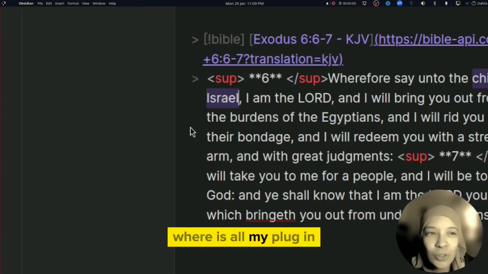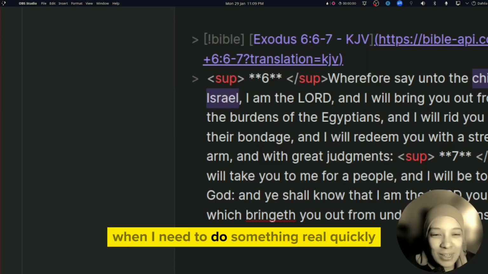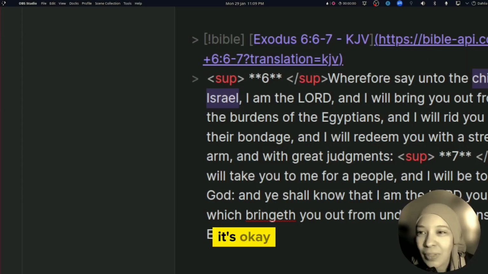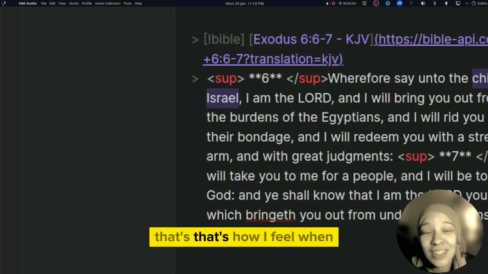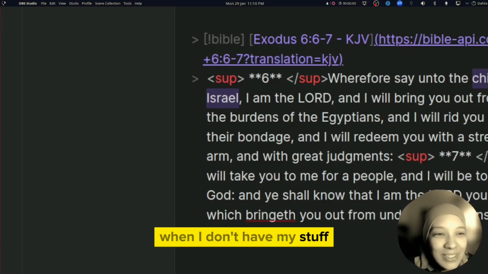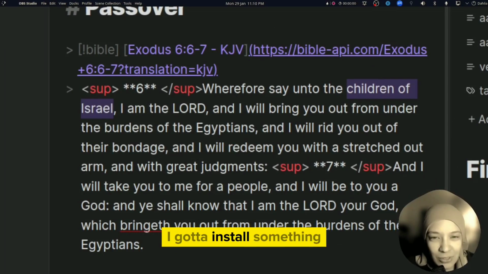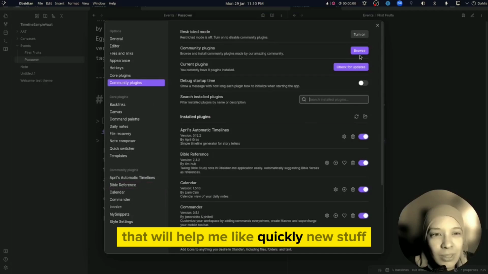Exodus. Where's all my plugins? I'm not used to not using Obsidian with my plugins. Like when I need to do something real quickly, it's just like, where's everything? Oh, is it playing? Alright. Yeah, that's how I feel when I don't have my stuff. It's just like I'm shut down. I gotta install something that will help me quickly do stuff.